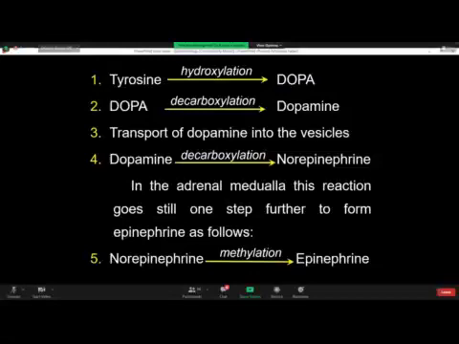But in the adrenal medulla cells, that is in the pheochromocytes, this step goes one step further: norepinephrine is acted on by a methyltransferase enzyme, by the process of methylation, and is converted to epinephrine. So please mind, when the stem of an MCQ is on norepinephrine, your neurons should switch on to the functions of the postganglionic sympathetic nerve fiber.